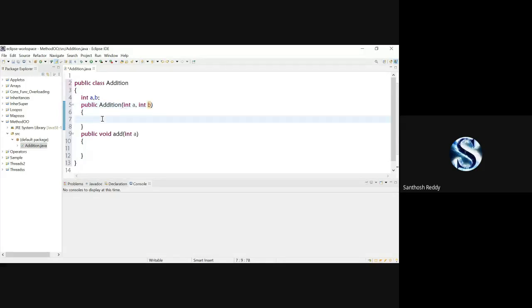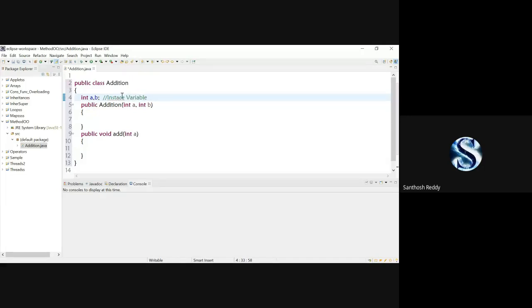So now can anyone tell me through which keyword I can differentiate instance variables from local variables? These are the instance variables. This. Yes.